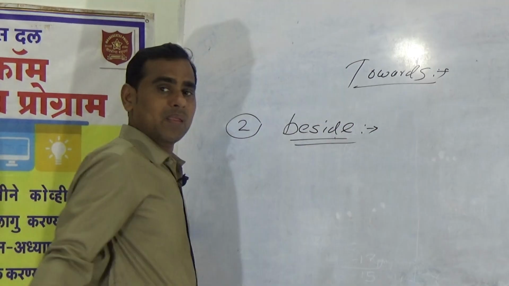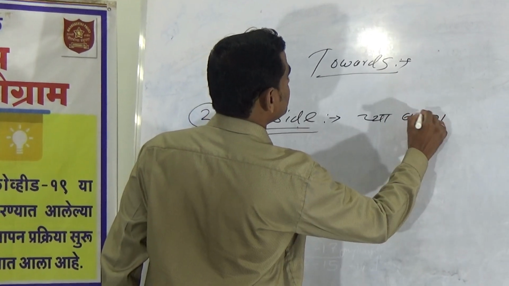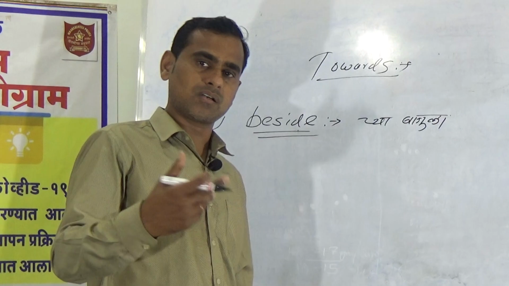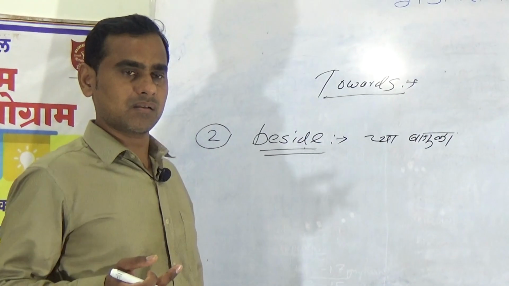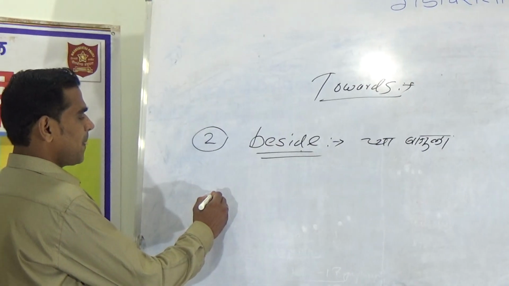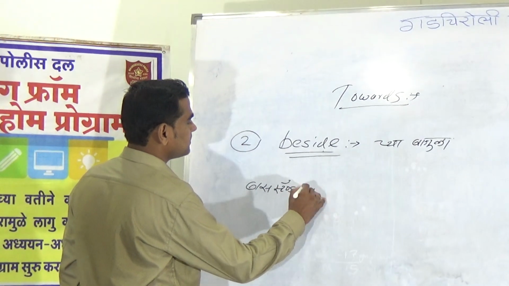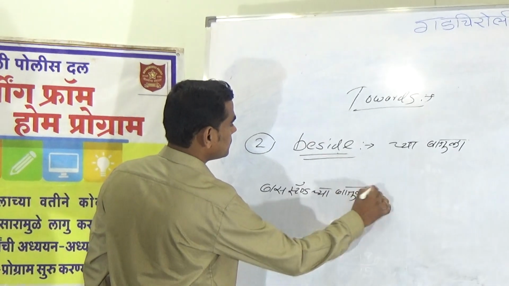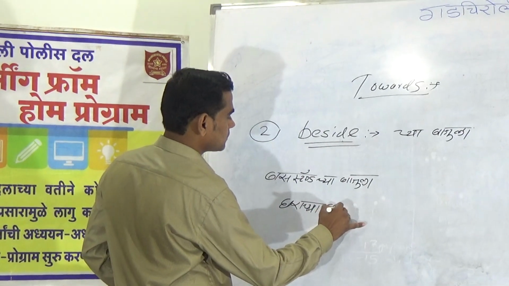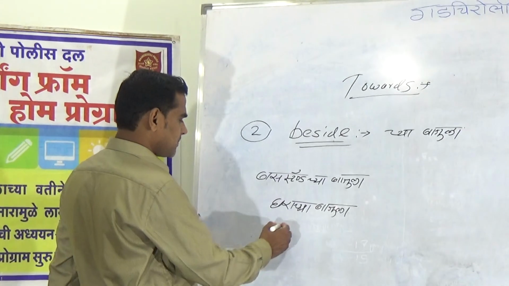Beside means we call it च्या बाजूला. It means something which is there as an object or a person beside whom there is च्या बाजूला. We write it like this in Marathi: बस स्टँडच्या बाजूला, घराच्या बाजूला, or we say many times मंदिराच्या बाजूला.